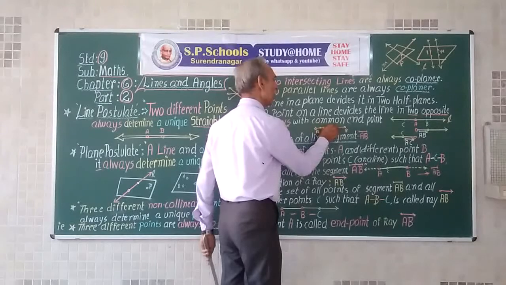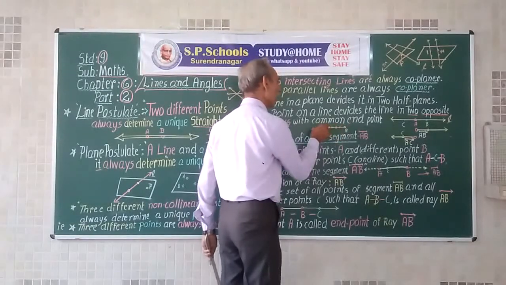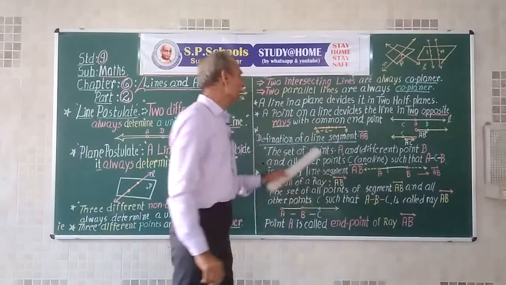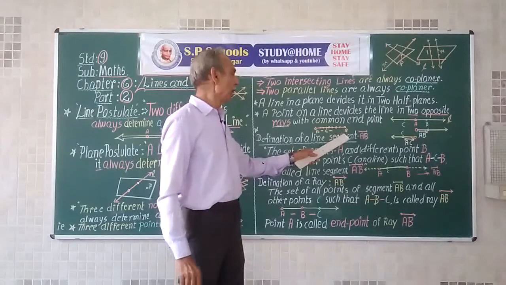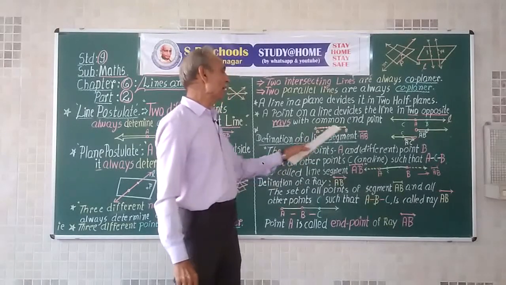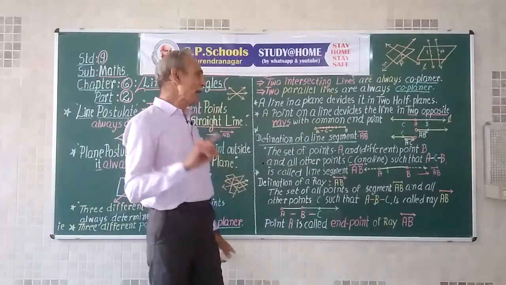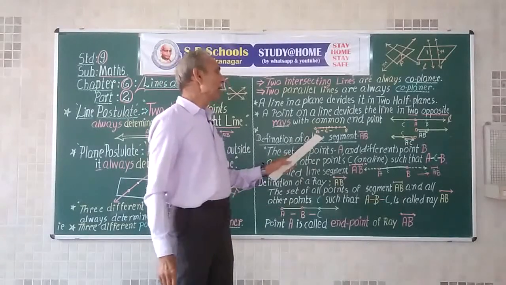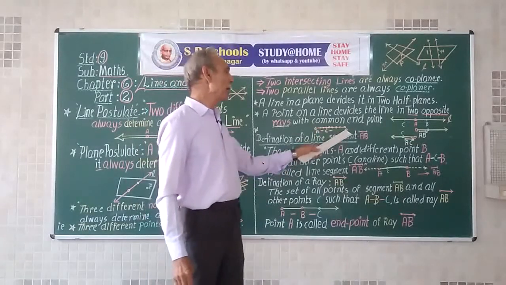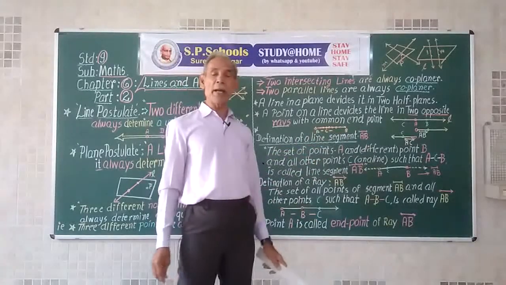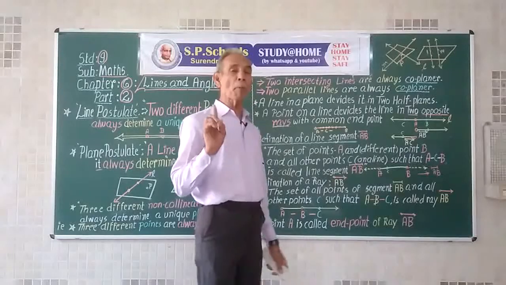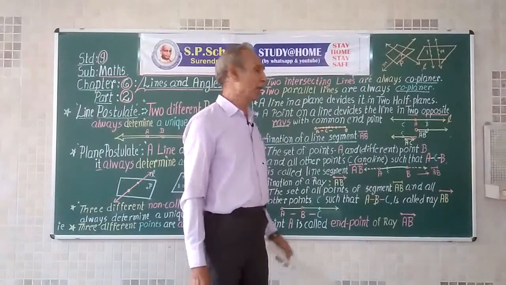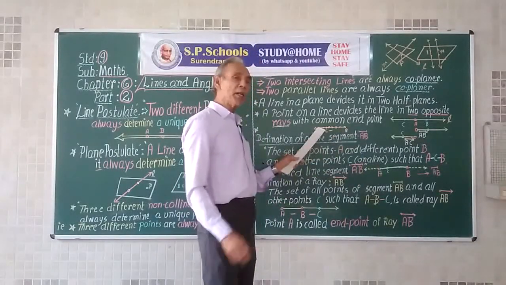C may be here, here, between them. So these are all points C, making A-C-B. That will make up line segment AB. So line segment AB is a set of point A, point B, and all other points between A and B. So here we have to take into account the property of betweenness. 2 points A and B on a line.